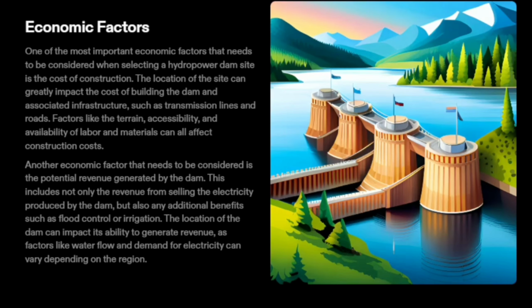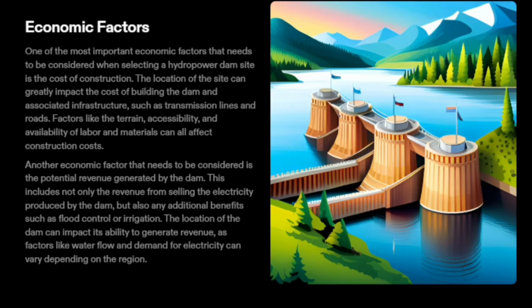Economic factors. One of the most important economic factors that needs to be considered when selecting a hydropower dam site is the cost of construction. The location of the site can greatly impact the cost of building the dam and associated infrastructure, such as transmission lines and roads. Factors like the terrain, accessibility, and availability of labor and materials can all affect construction costs.